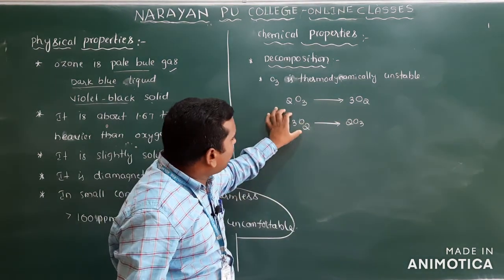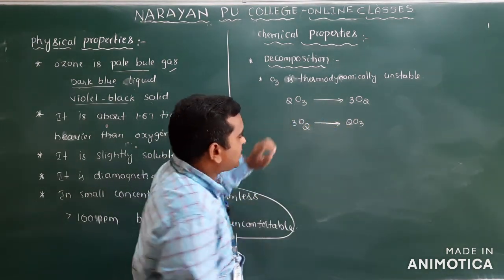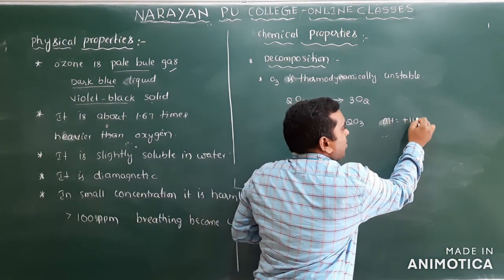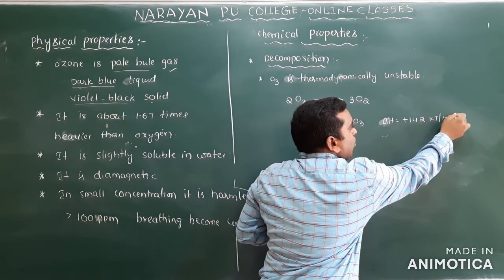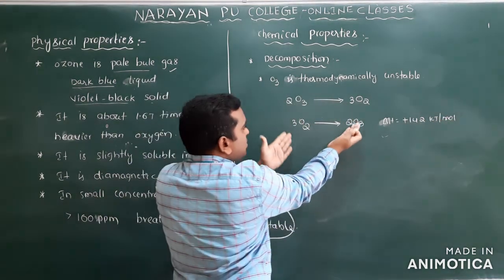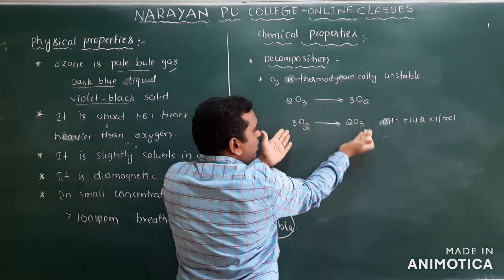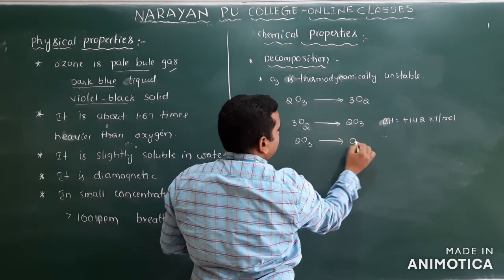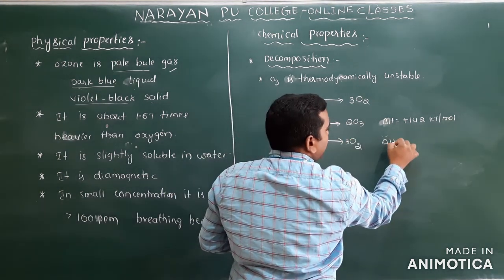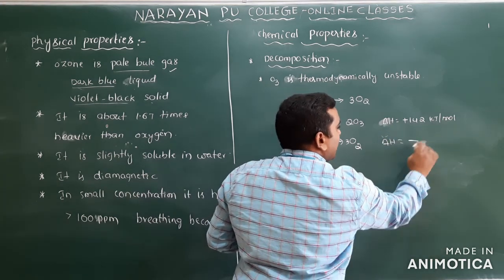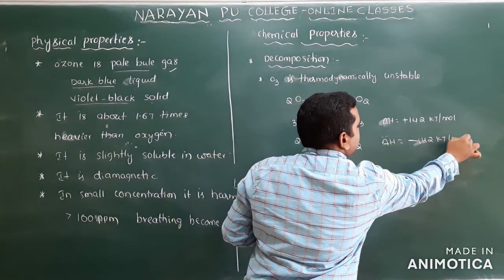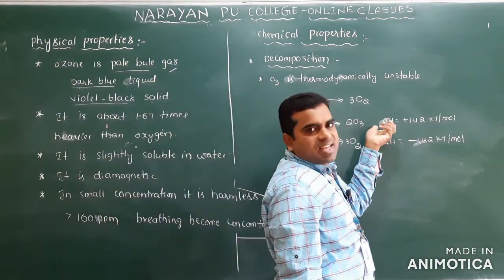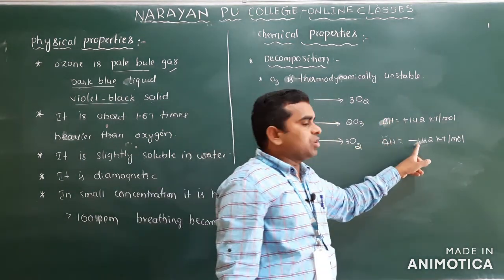Clear? So preparation of ozone from oxygen is which reaction? Endothermic. Delta H is equal to, I have written here, plus 142 kilojoule per mole. Now this is a reverse reaction. Reverse means decomposition of ozone, where formation of ozone is the forward reaction. Reverse reaction is the decomposition reaction of ozone. Then what will happen? Delta H should be negative 142 kilojoule per mole, because when the reaction reverses, the sign of the enthalpy change also changes.